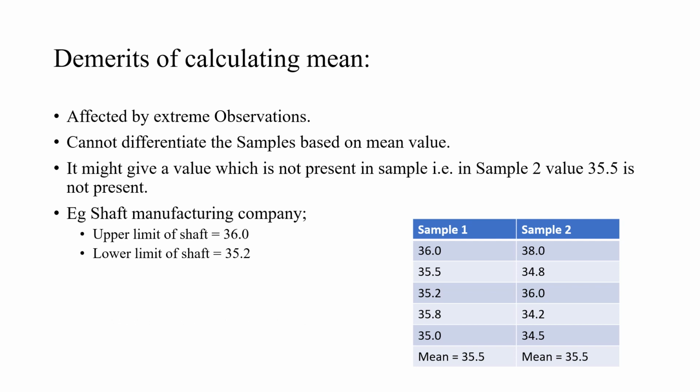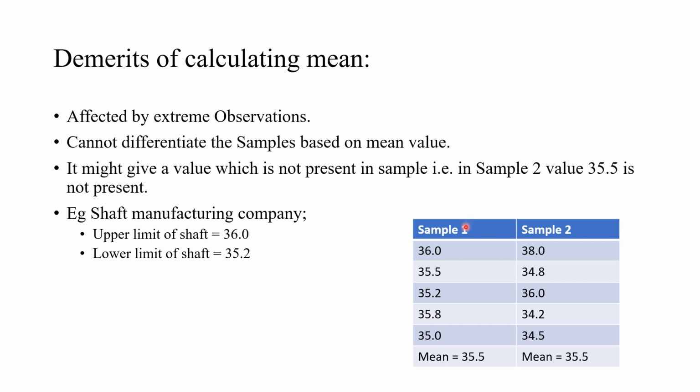Now, what are the demerits of calculating mean? We have talked about the merits, and now we will talk about the demerits. There are three main demerits, and we take an example of a shaft manufacturing company, and I will explain the demerits on the basis of this. The manufacturer has assigned that the shaft should have dimensions: the upper limit of the shaft should be 36 and the lower limit should be 35.2. Here, in the inspection department, they take sample observations.